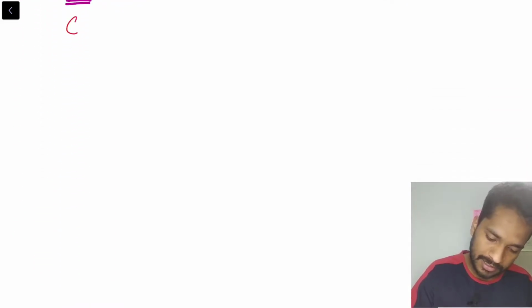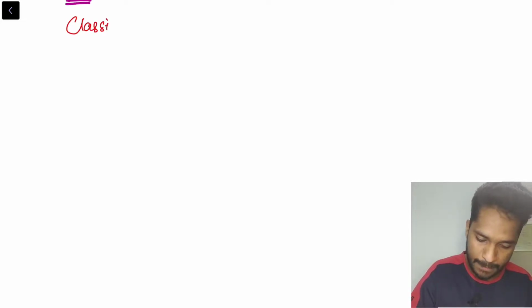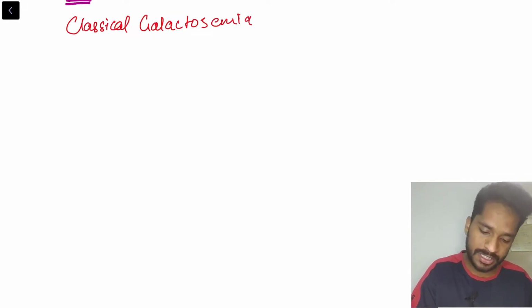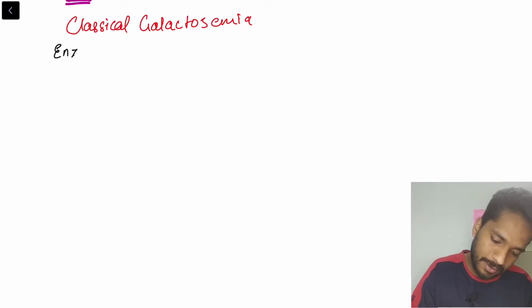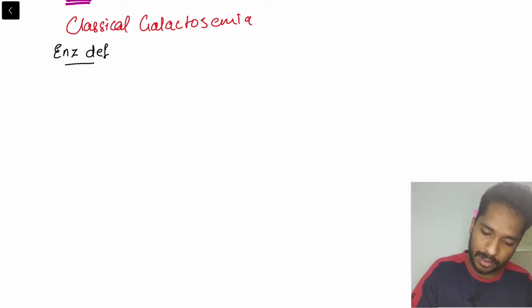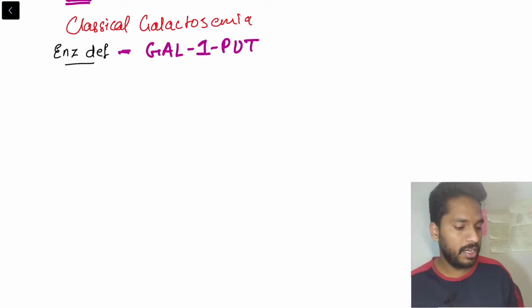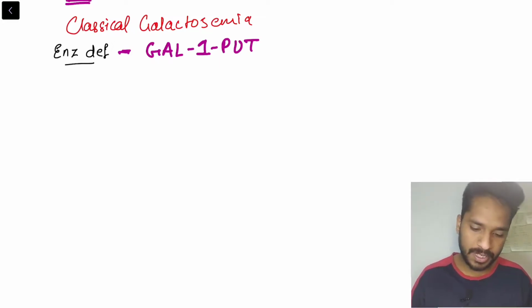Classical galactosemia. What is the enzyme deficiency? The enzyme deficiency here is galactose 1-phosphate uridyl transferase, which I'll write as Gal1-Put.